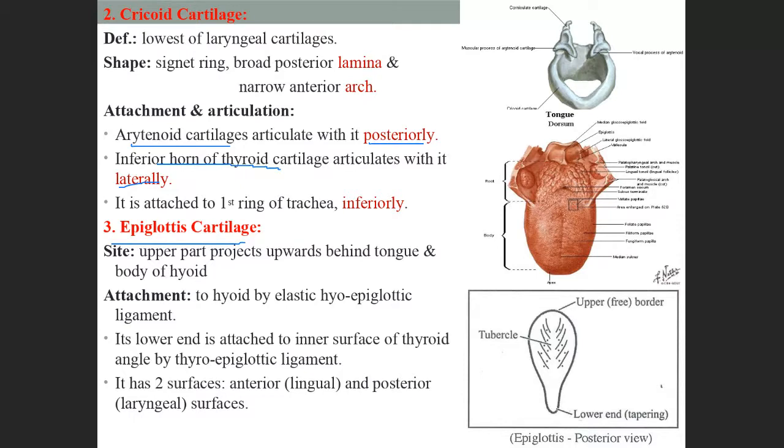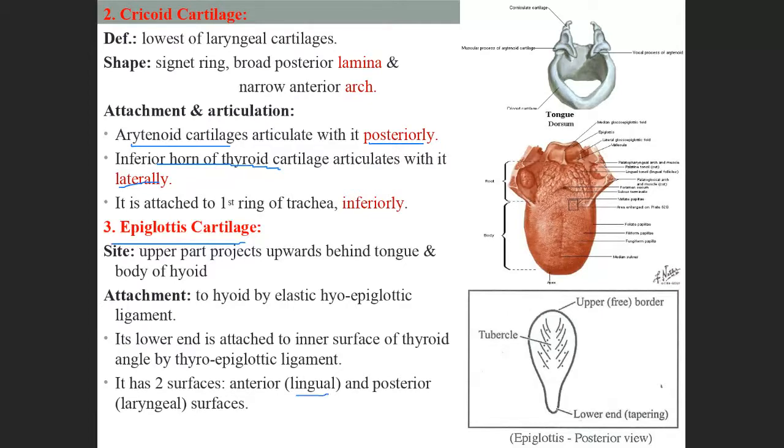Its lower end is attached to the inner surface of the thyroid cartilage. It closes the larynx during swallowing.